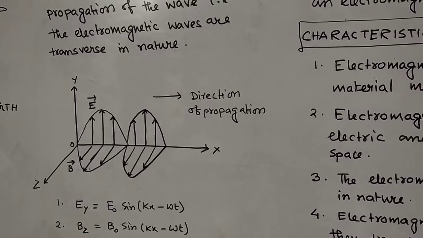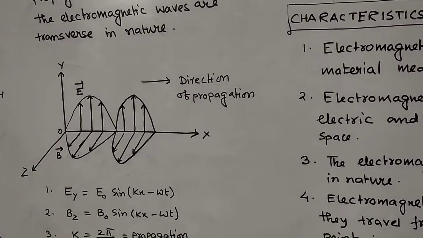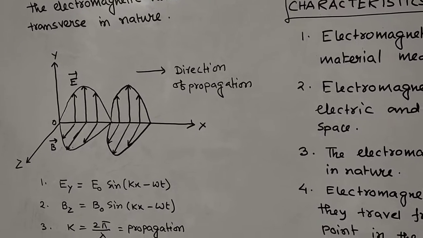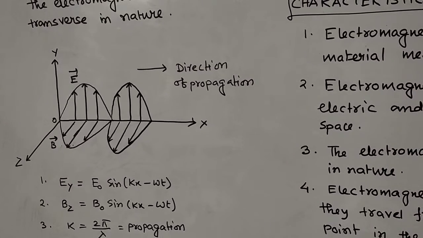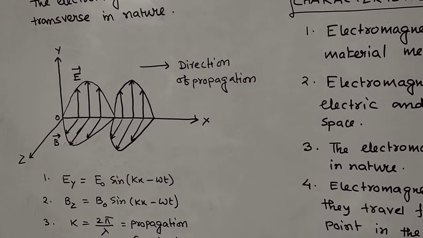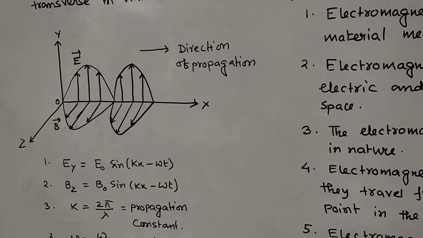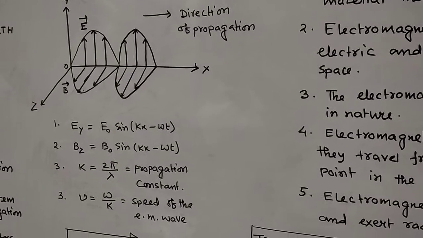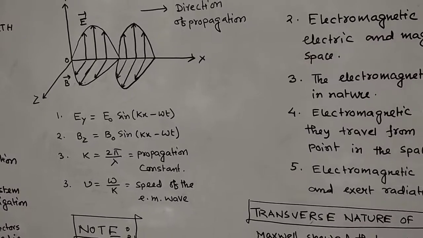So the wave mathematical expression, we are going to use it here. The electric field we can represent as Ey equal to E naught sine of kx minus omega t, and the magnetic field we can represent along the z-axis as Bz equal to B naught sine of kx minus omega t. Now k equal to 2 pi by lambda, k is your propagation constant and lambda is the wavelength, and the speed of the electromagnetic wave can be defined by v equal to omega by k.